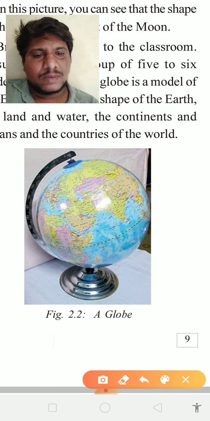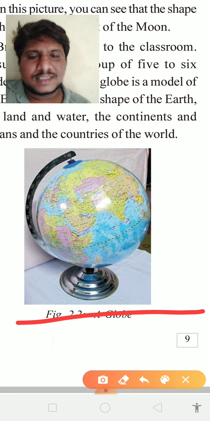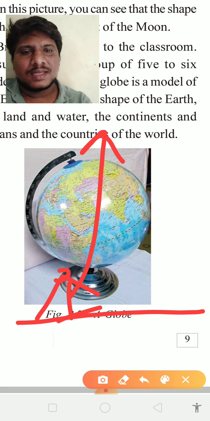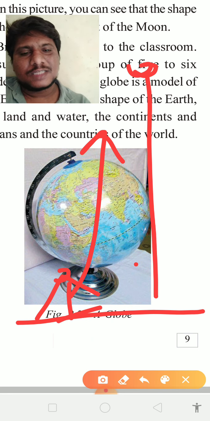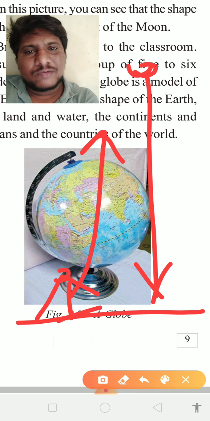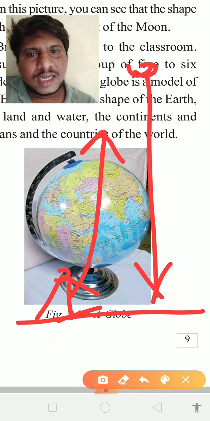I will draw one table here. For example, here Pranita is there. Okay, Pranita is standing here. She throws one chalk piece up. After going a certain height, the chalk piece again falls on the earth, at a particular place only. Why? Because earth has some gravity.